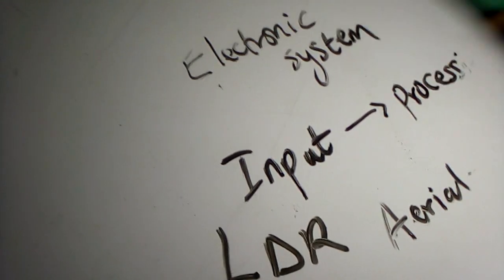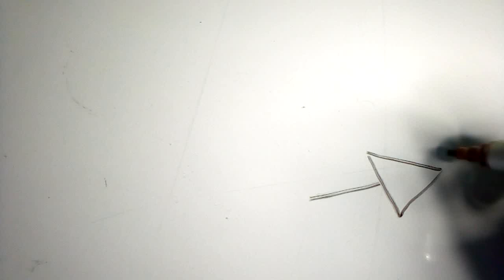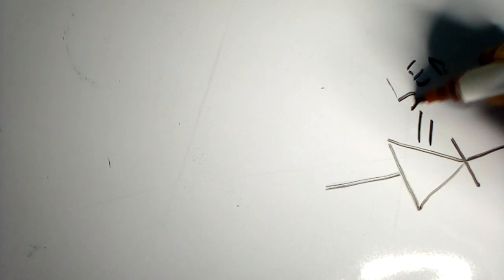Let me give an example of that. The symbol for a diode is this. A light emitting diode, that is LED, has this as its symbol, showing that it emits light.